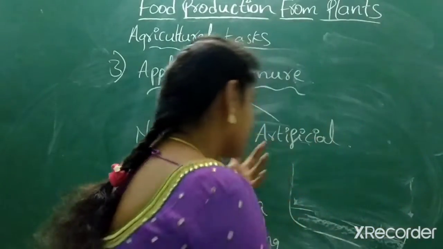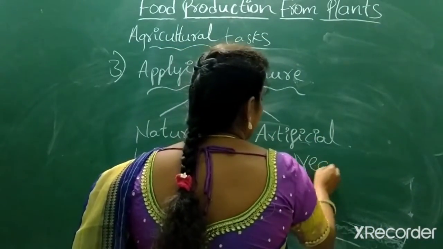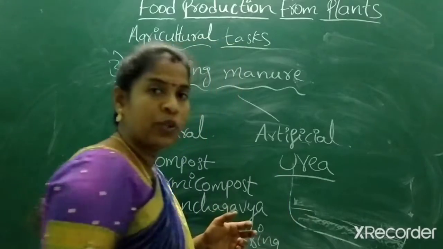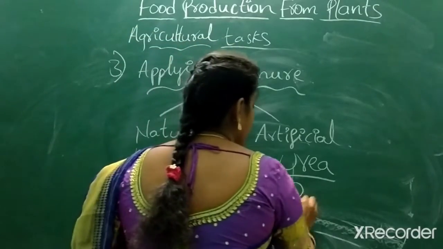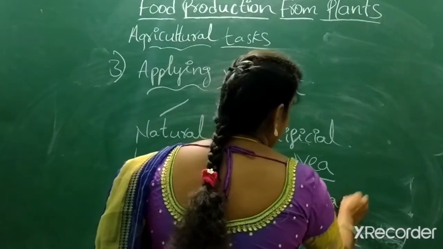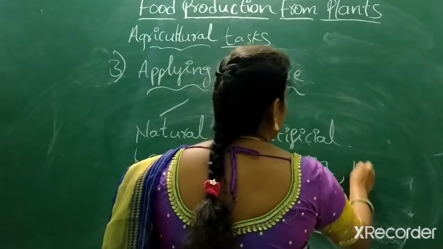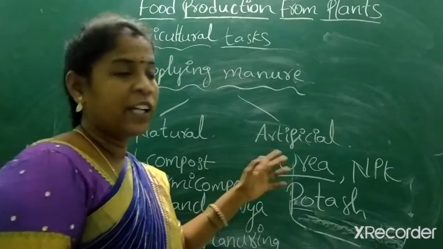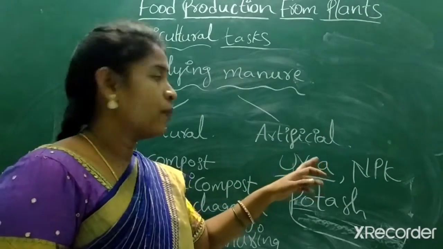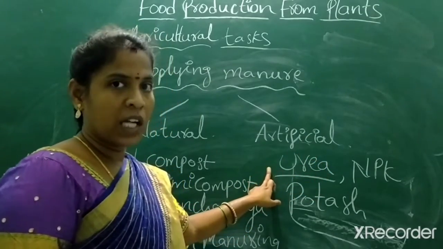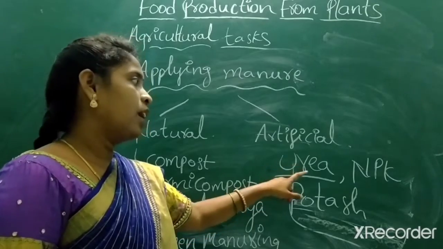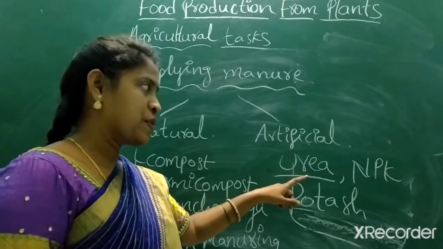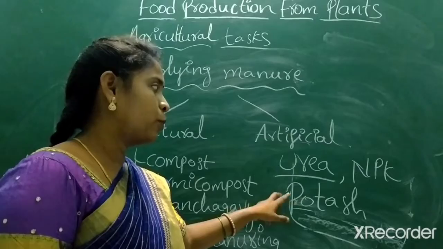Simply, I will tell you, that is urea. They provide urea and potash and NPK. NPK: nitrogen, phosphorus, potassium.